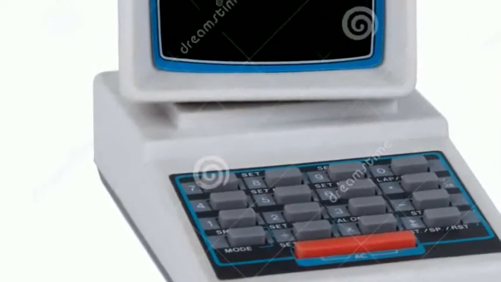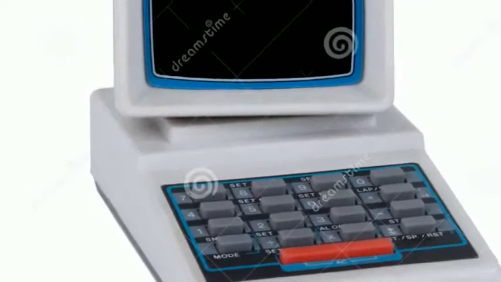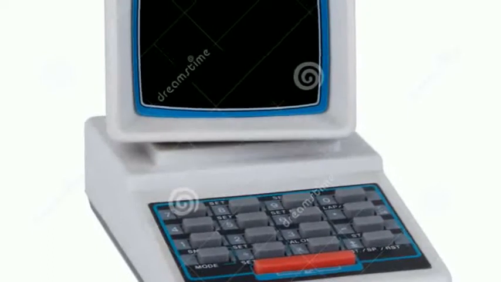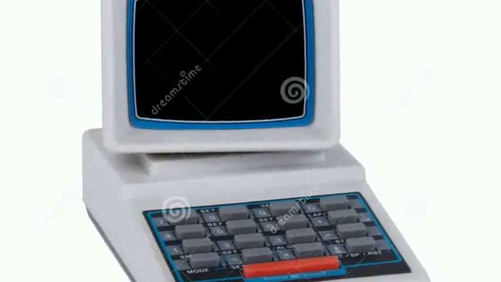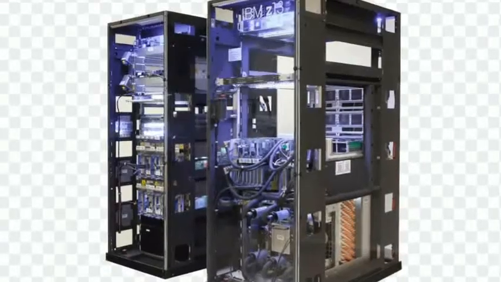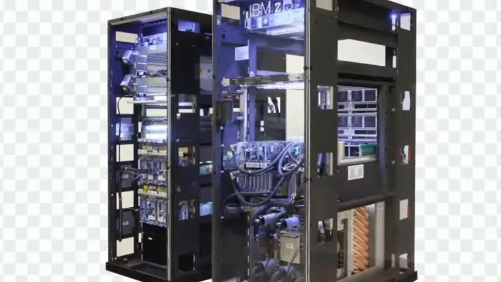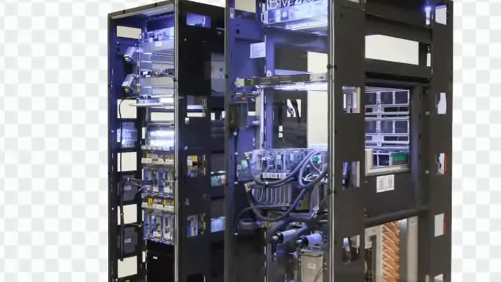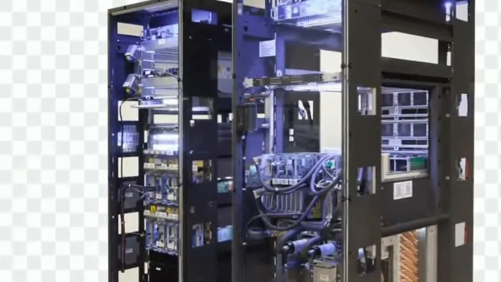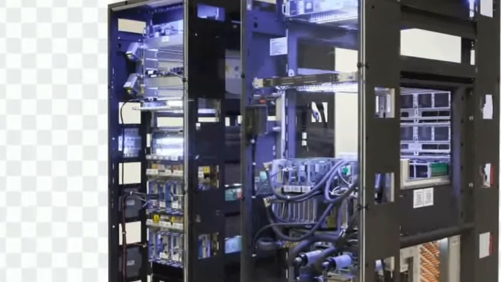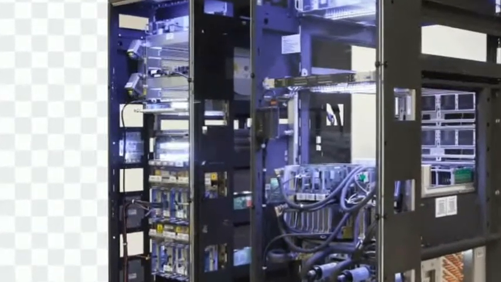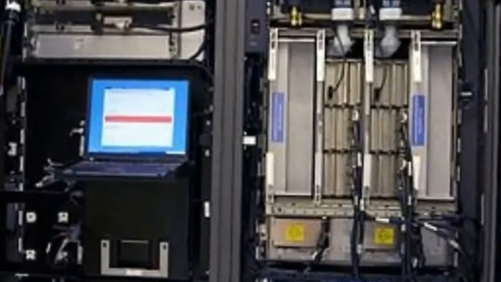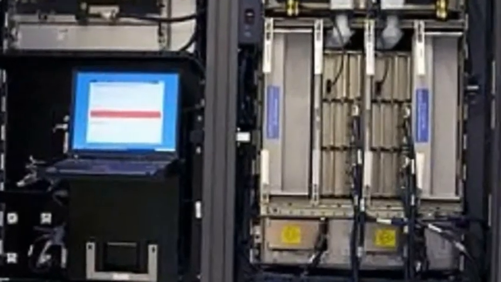Now let's discuss mainframe computers. Mainframe computers have more memory, speed, and capabilities than workstations and are usually shared by multiple users through a series of interconnected computers.